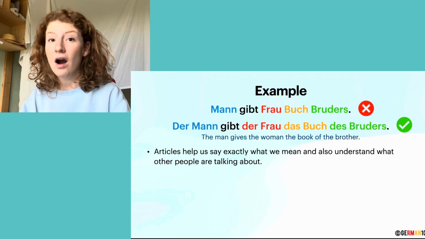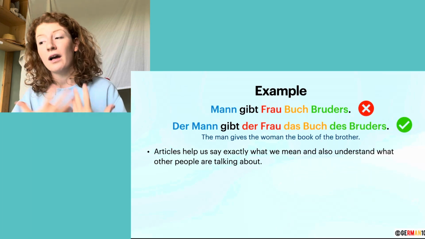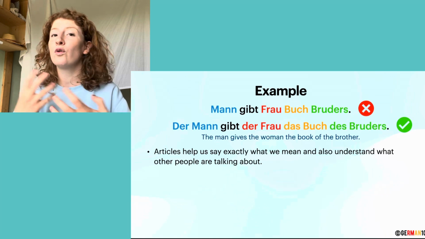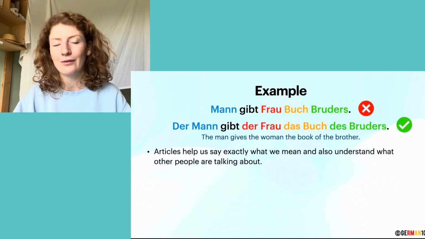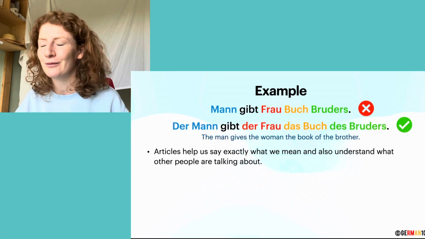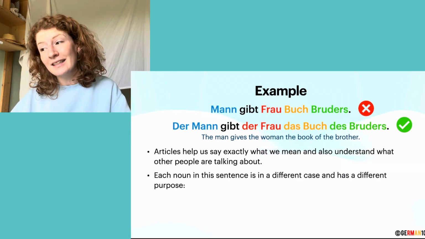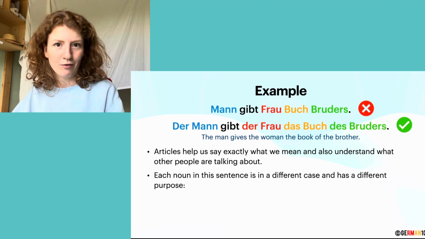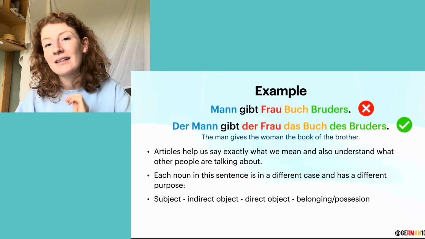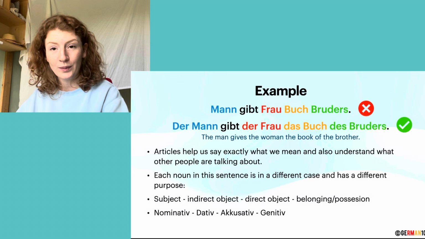Okay, so articles help us say exactly what we mean and also understand what other people are talking about. So who gives whom what and who does it belong to, basically, in this sentence, right? That's what the articles are there to describe exactly, so that everybody knows what's happening, what we are talking about. And each noun in the sentence is in a different case and also therefore has a different purpose or a different role. Now, der Mann is the subject of the sentence, der Mann, and therefore it has to be nominative.